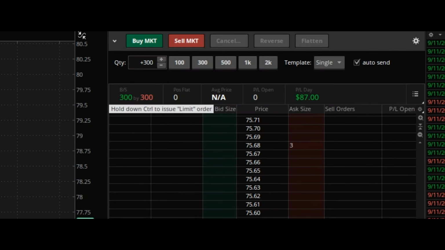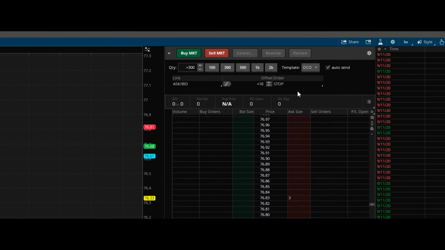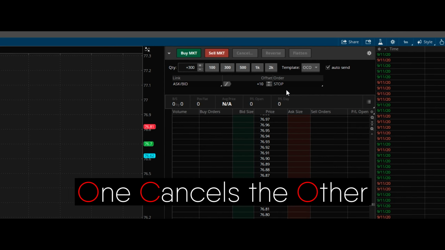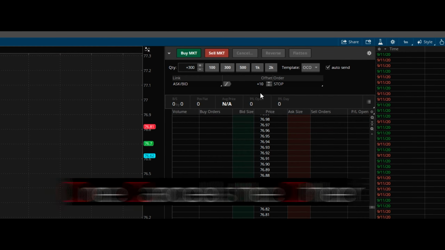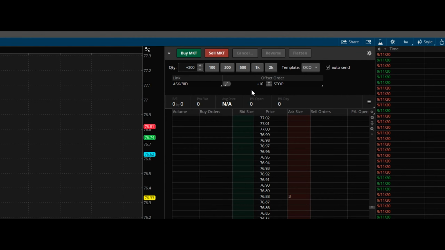Which is why it locked me in at $87 of profit instead of the $96 where I first set it. Next, we're going to talk about this template feature. So under template, we're going to go to OCO. And what OCO stands for is one cancels the other. Basically, we can set up 2 orders and when one of them gets hit, the other one will cancel out.